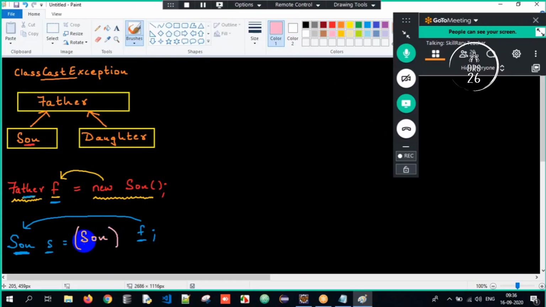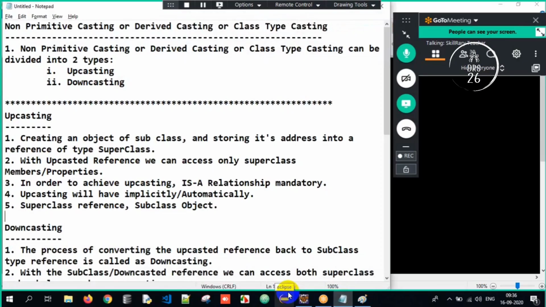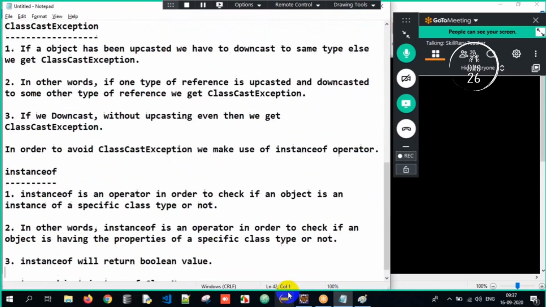So upcasting is implicit, downcasting is explicit. For upcasting, inheritance is mandatory. For downcasting, upcasting is mandatory. With the superclass reference, only superclass properties can be accessed. With the subclass reference, both superclass and subclass properties can be accessed. I have told you the definition as well. This is all about upcasting and downcasting, and this is what I have written down here. Non-primitive casting means class type casting. There are two types, upcasting and downcasting. That's it, we're done with this entire process.